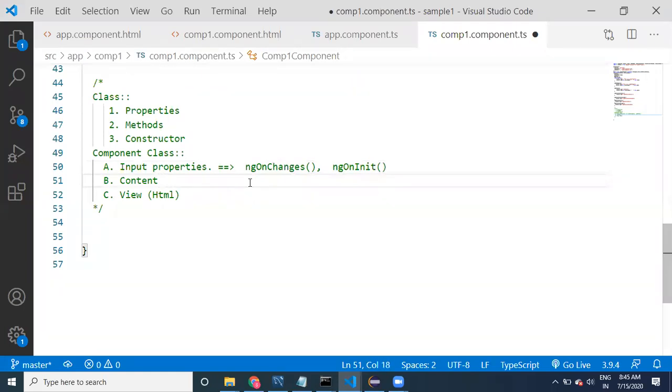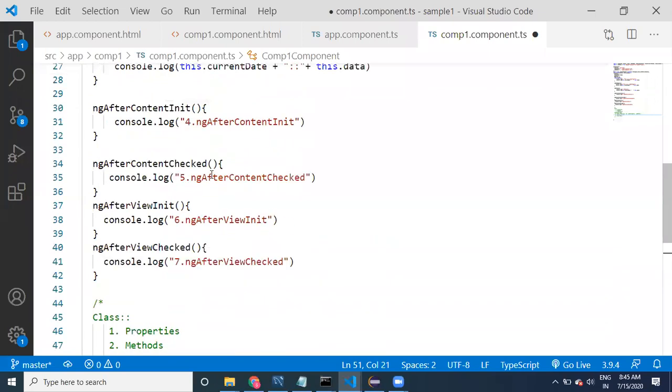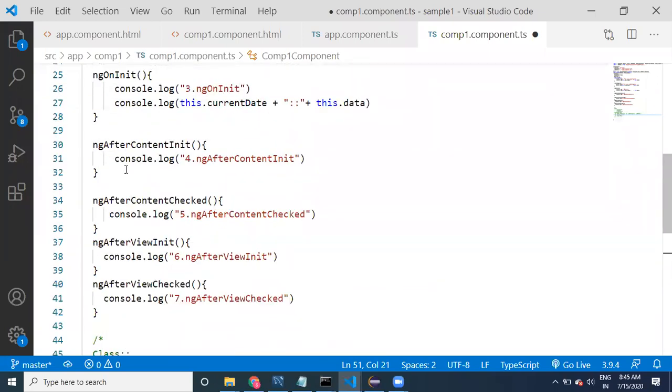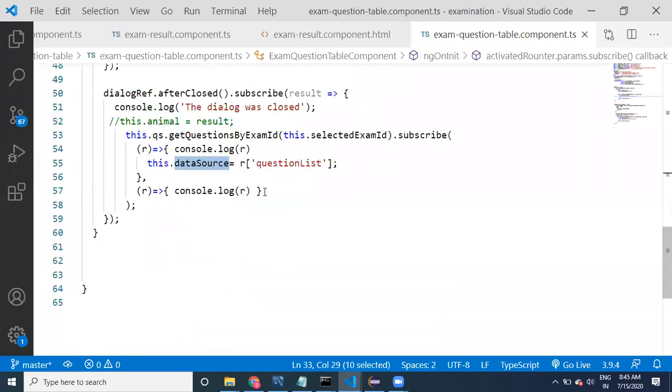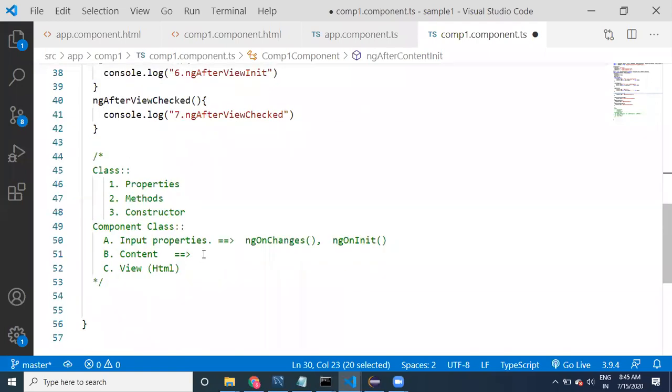Now content related. Whenever content is initialized, when content is set for the first time, that is called ngAfterContentInit. This is executed only once, because init means it is executed only once.